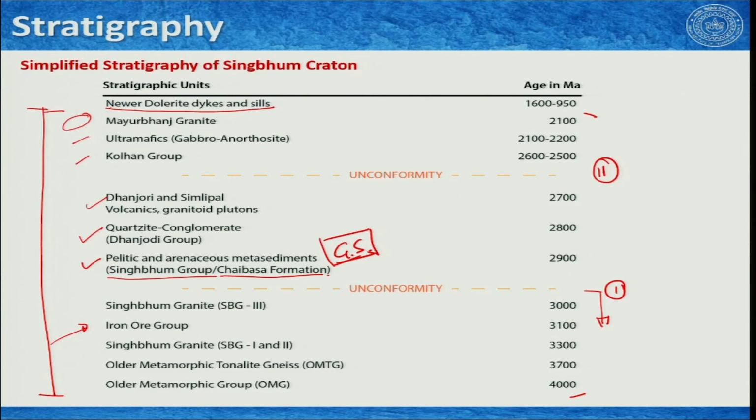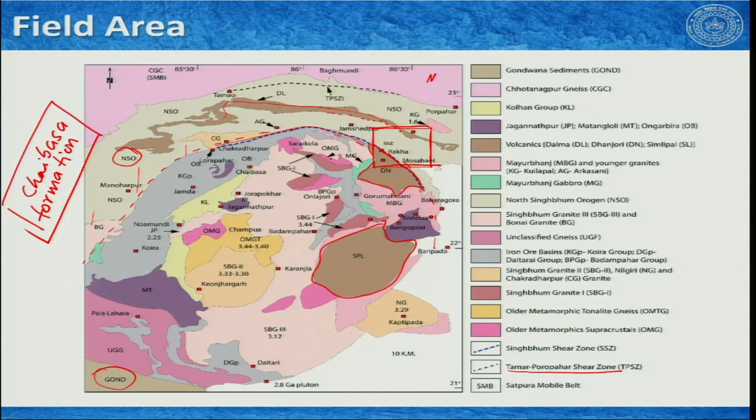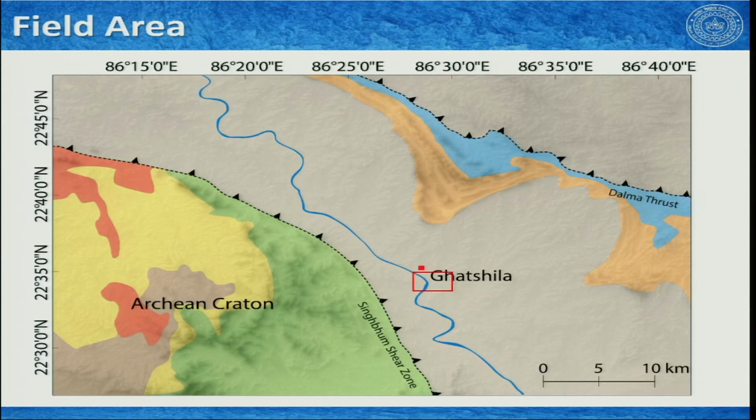I am not going to talk too much about the tectonic history, it is complex. We will not talk much about it, because we will be focusing only on a particular area to understand different structural aspects. So, as I said in the previous slide, we will focus now on this area. Again, this is a simplified geological section. What we see here is that this entire region below the Singhbhum shear zone is the Singhbhum granite. I call it Archean craton for the time being.